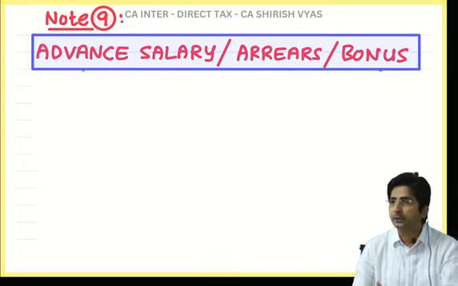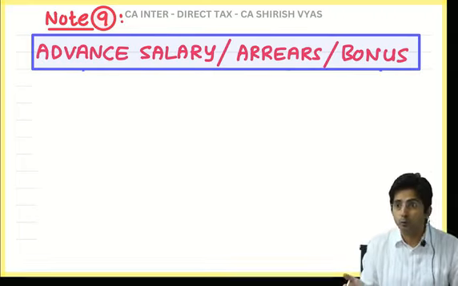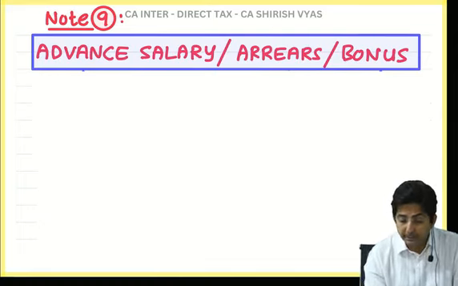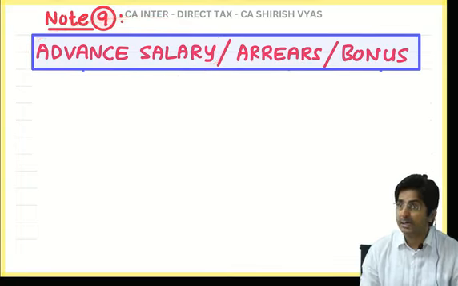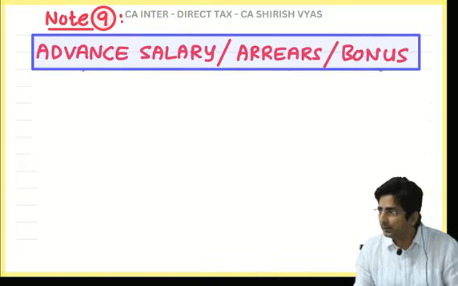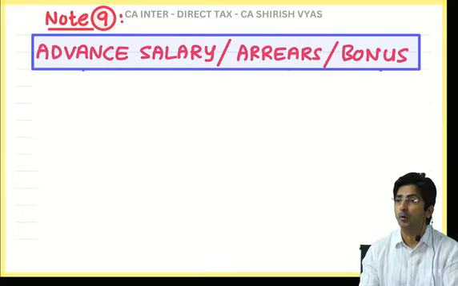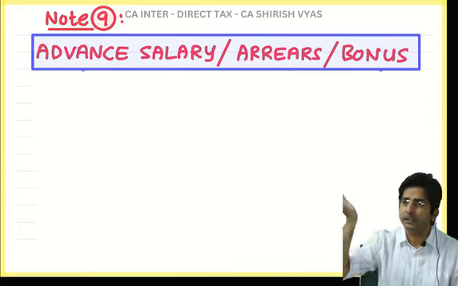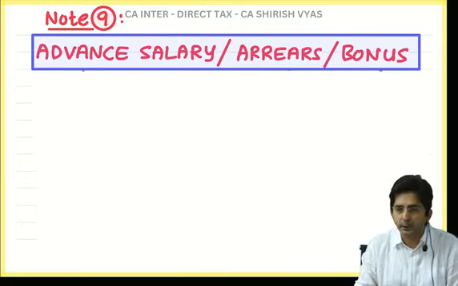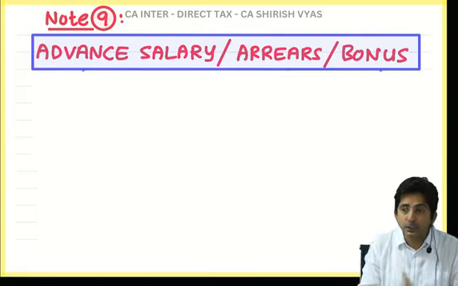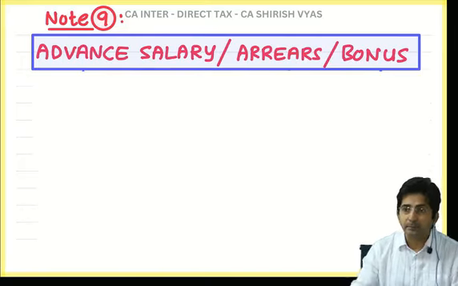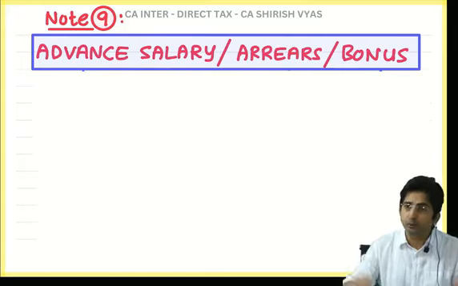If you find this in the question, you will wonder what to do. Should I take it as taxable or exempt? It is a concern because advance salary is actually salary of the future. You received it in advance. Sometimes you are in need of money, so you request your boss to give you next year's salary in advance. Not the whole year, maybe 2-3 months of next year. So the question is, the salary pertains to next year, so should the tax come next year or this year only because you received it?